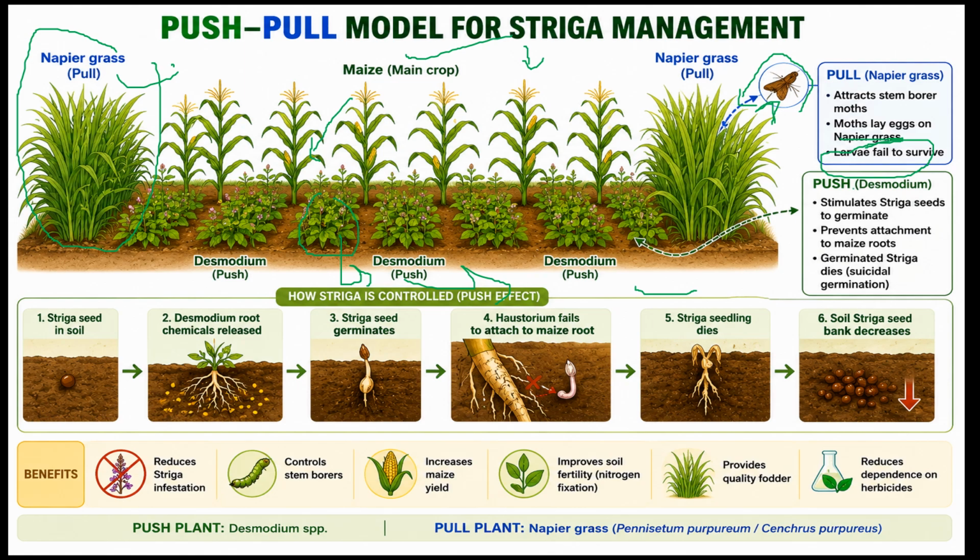Whereas this desmodium produces some defensive chemicals. These chemicals, like strigolactones, stimulate Striga germination. Because there is no host crop like maize for attachment of Striga, these Striga seeds will die. This is called suicidal germination. Hence, this maize crop escapes from Striga, and this desmodium and maize crop escape from the stem borers. This is how the push and pull model acts.